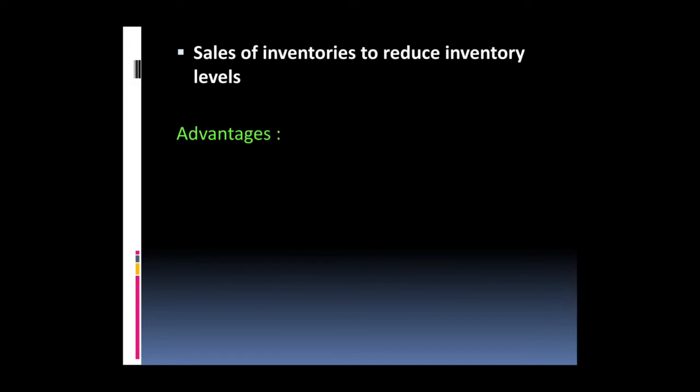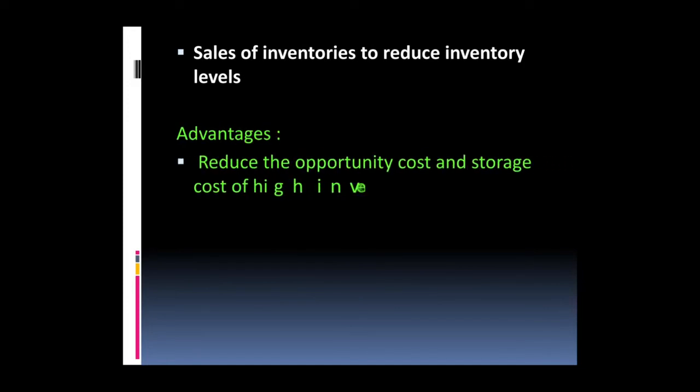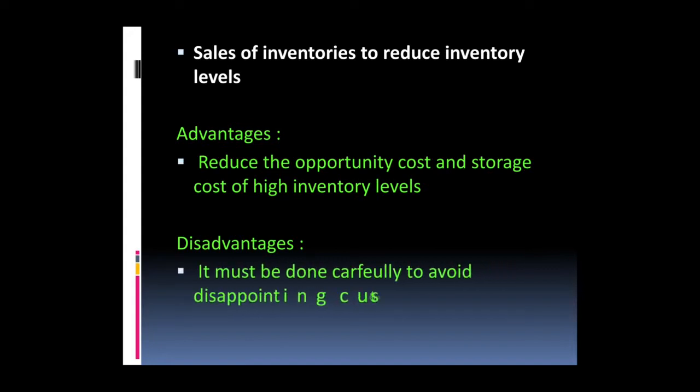The third one is sales of inventories to reduce inventory levels. The inventory, of course, means the stock of goods that you have. So the business might sell its inventory, maybe making discounts on it to sell more and raise cash. So I can reduce inventory levels by doing this. But the disadvantage is that sometimes customers will be disappointed because the business is running out of stock, and there are no goods kept.